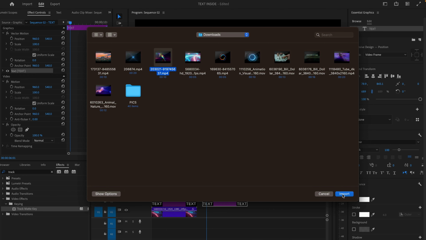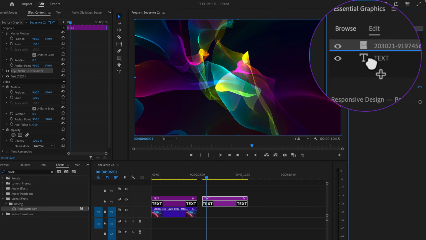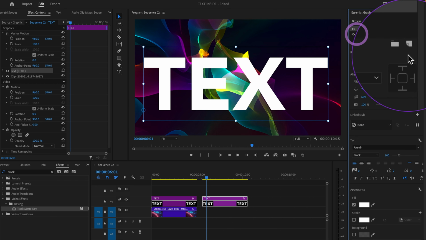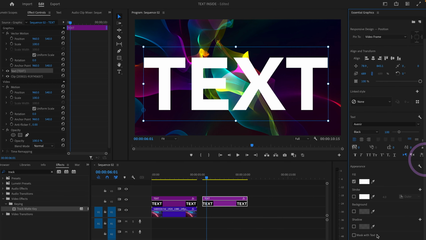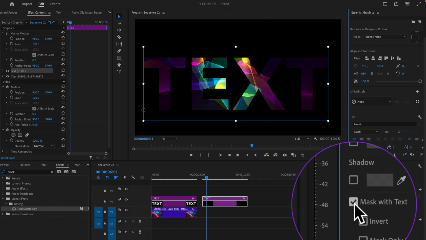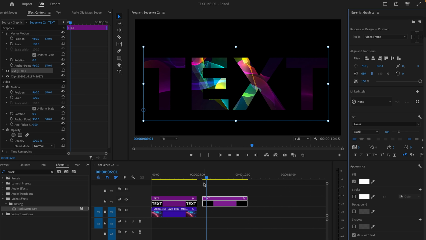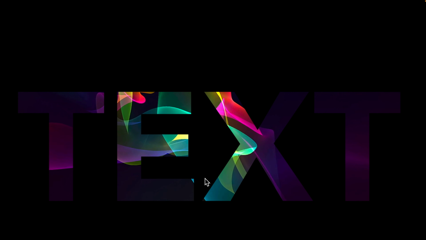So I'm going to select this one and import it, drag it down, and select the text layer. Here, downside, you'll see there is an option Mask with Text. So you'll see how quickly you can add video inside of a text.